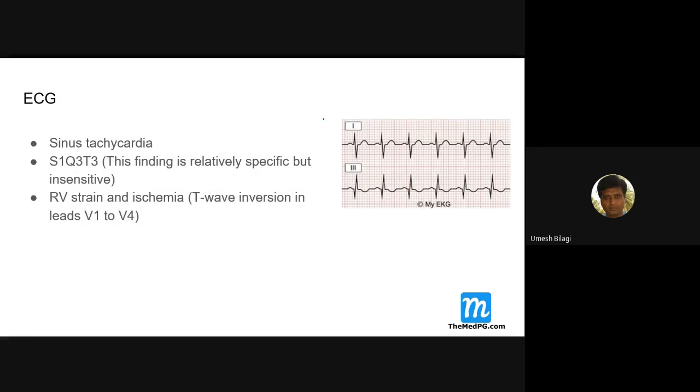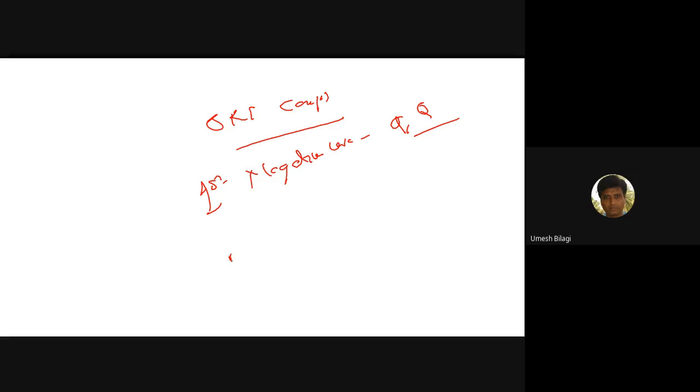S1 means, so what is the S wave? In a QRS complex, the first negative wave is Q. Then whatever negative wave comes after is S. A positive wave in the QRS complex is R. Depending upon the size, you get a big R or small r.